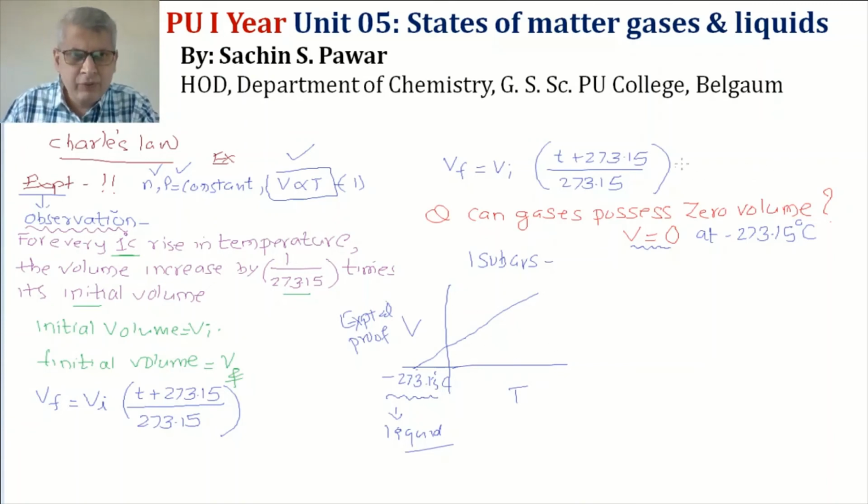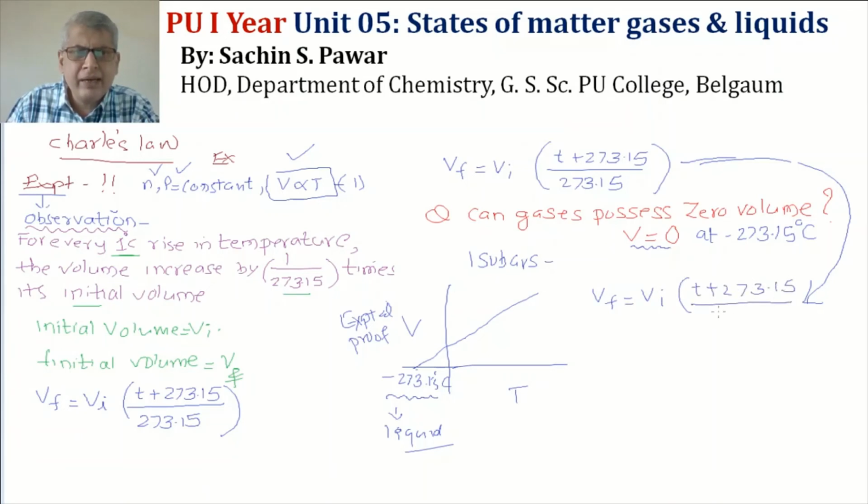Okay, mathematical proof. Just come to this mathematics. Use this equation. See when Vf can become zero. Vf is equal to Vi into (T plus 273.15) divided by 273.15. When can I have the right hand side 0? The right hand side is 0 only if the value of T is made as minus 273.15.